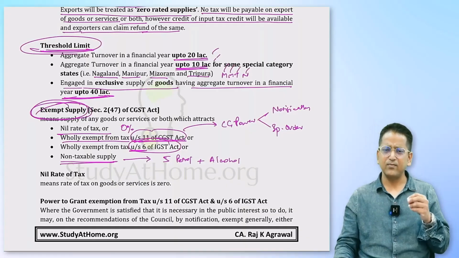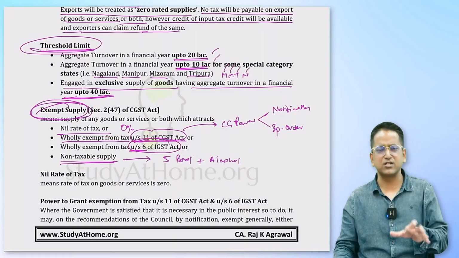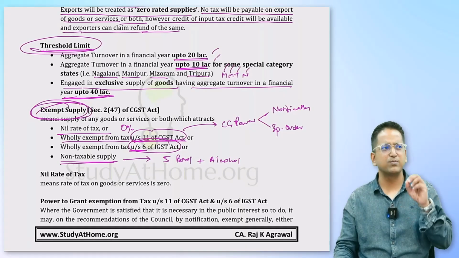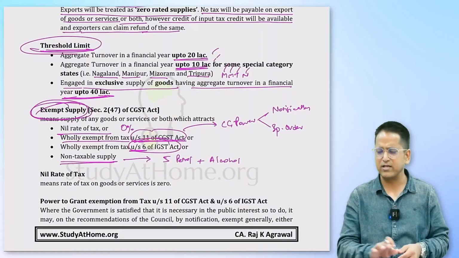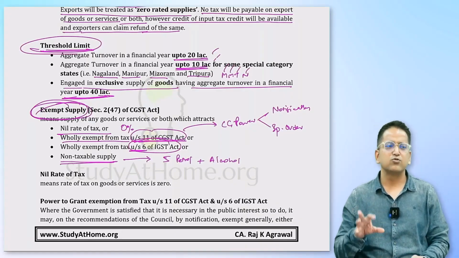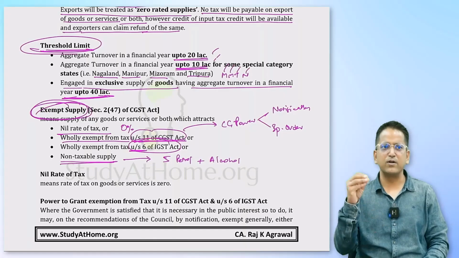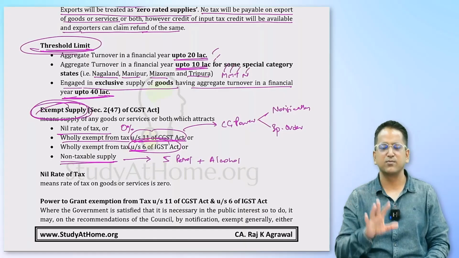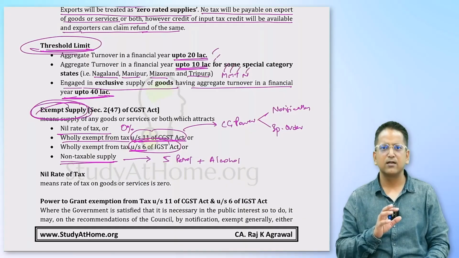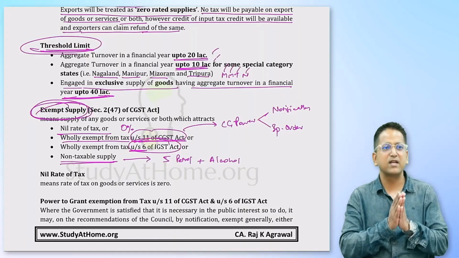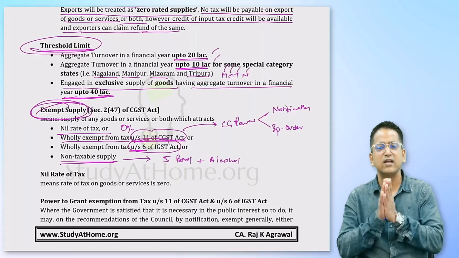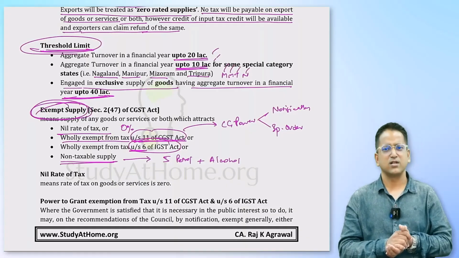Okay? So there's a list of non-taxable supply in our GST law, which has 5 petroleum products and alcohol. So this is also exempt. So what are the things that are exempted? Some items have 0%. They're exempted. The government can exempt through notification or special order. What else is there besides this? The list of non-taxable supplies. What comes under non-taxable supply? 5 petroleum products and 1 alcoholic liquor for human consumption are included.